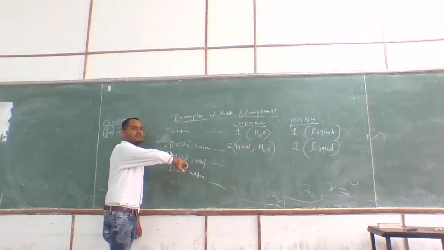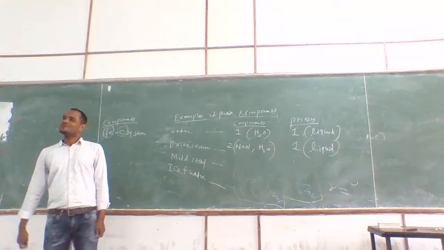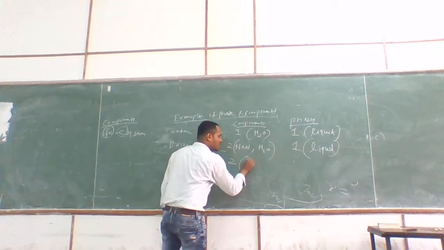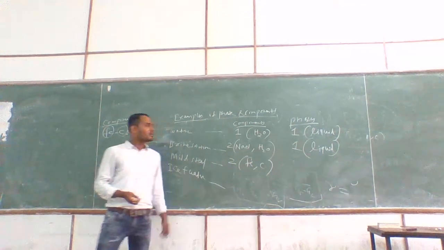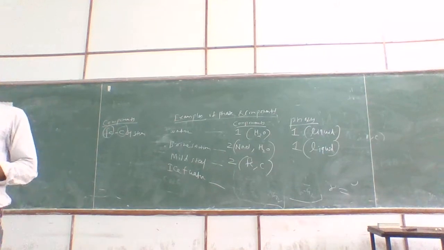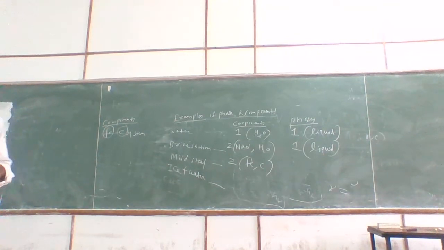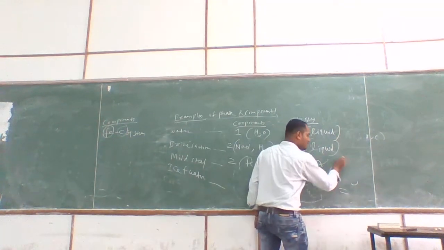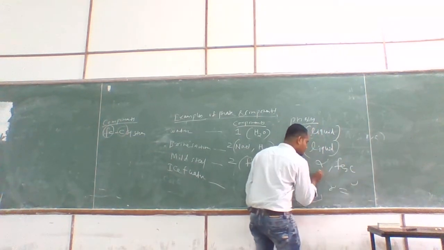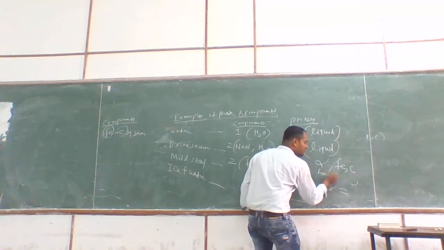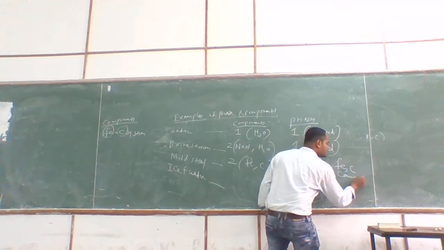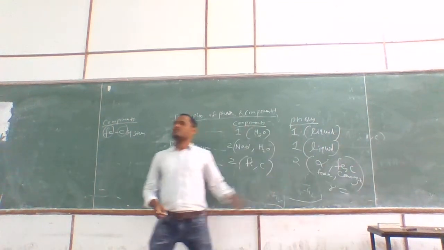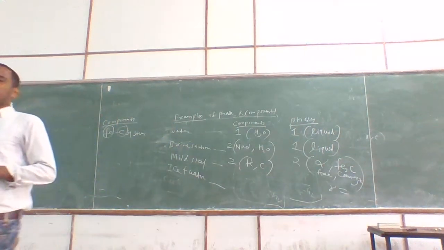Now for mild steel, the components are two. Very good: iron and carbon. So two components, one is Fe, one is C. Now the phases, I have already told you: ferrite and cementite. So this is alpha, which is ferrite, and this is cementite. So this is again two phases. Alpha is one phase.